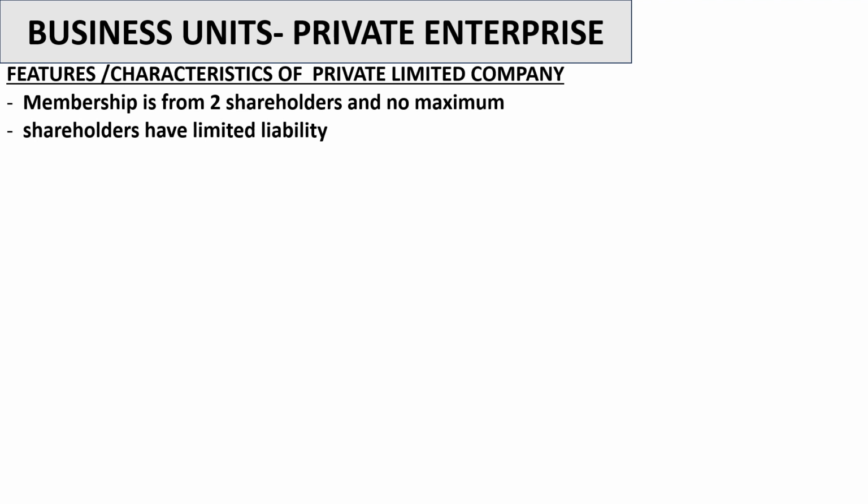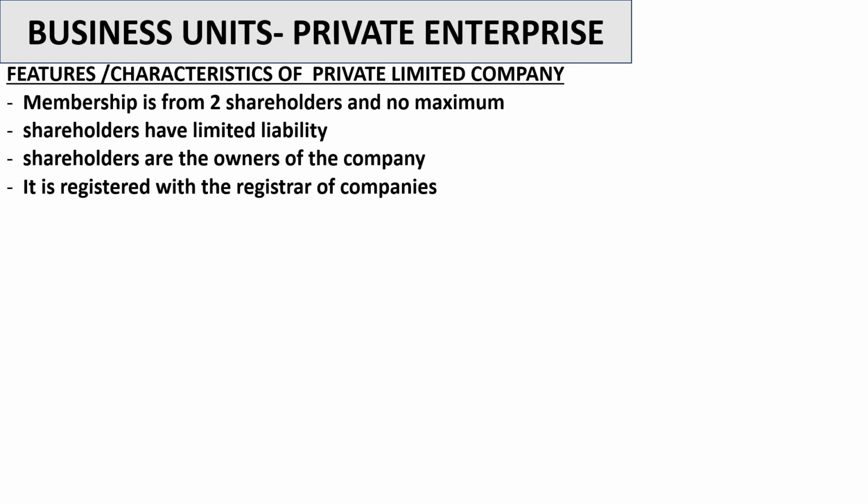Also, shareholders have limited liability. Remember what it means. It means the business and the shareholders are 2 separate entities. If the business is in trouble, the shareholders are not in trouble. Shareholders are the owners of the company. It is registered with the Register of Companies. Capital is raised through the sales of shares.